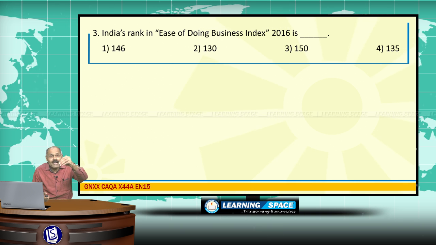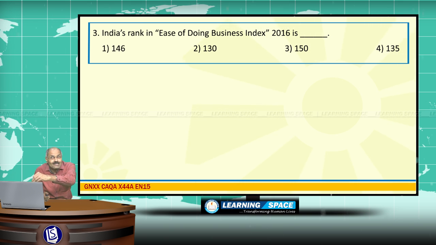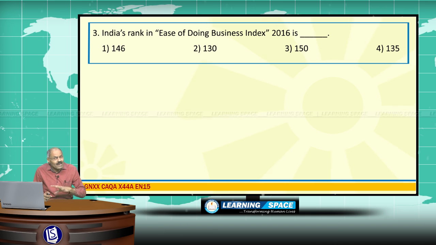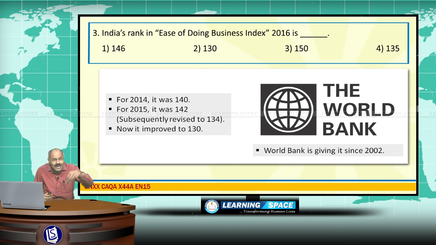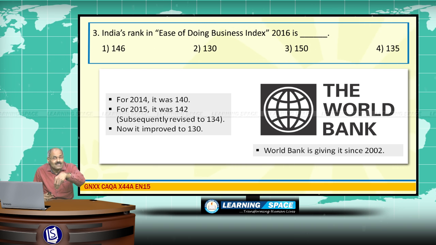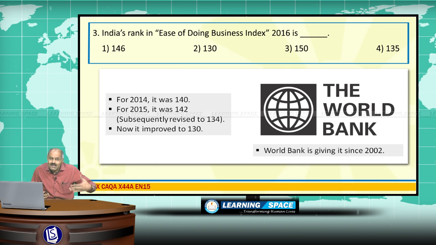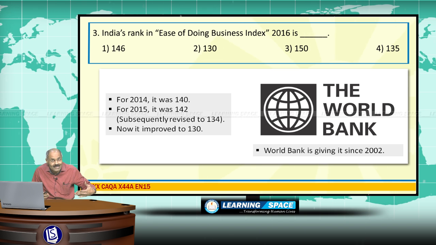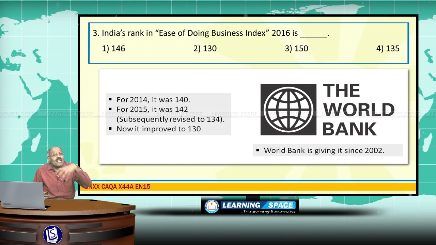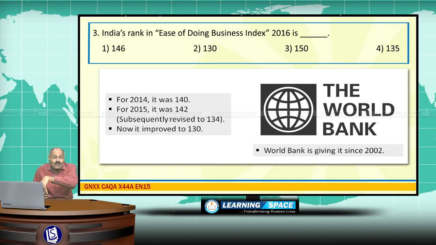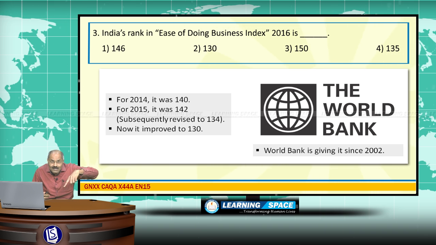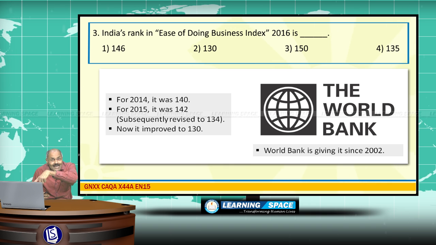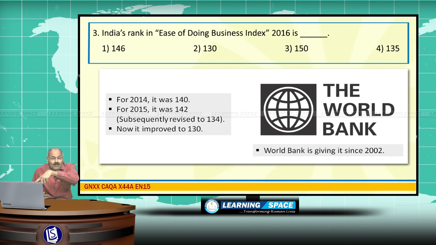India's rank in the Ease of Doing Business Index 2016. We learnt a lot in the lecture class, but still I framed this question to explain a little more about this Ease of Doing Business Index. This was started by the World Bank in the year 2002, and for the year 2016, this was announced recently, and India's rank is 130 out of 189 countries surveyed by the World Bank.